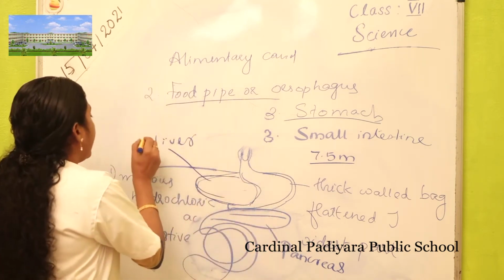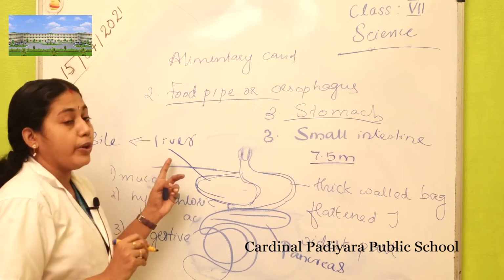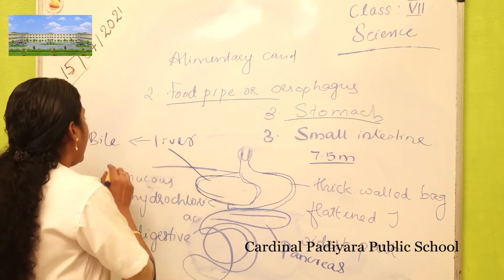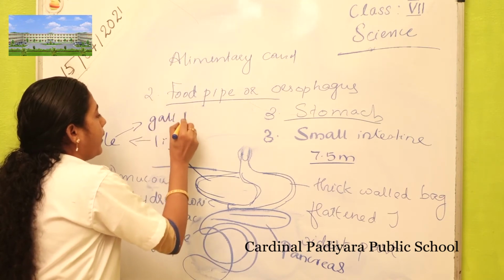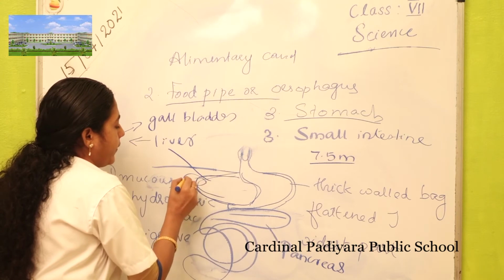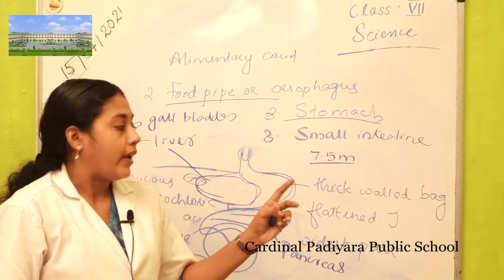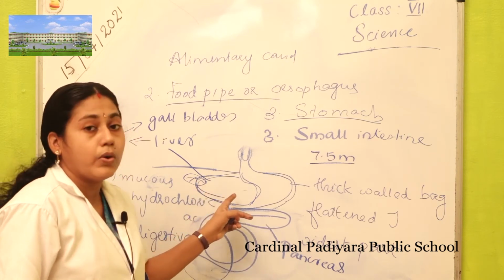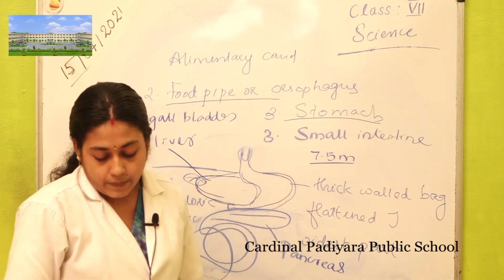The juice produced by the liver is called bile, and this bile is stored in the gallbladder. Above the liver we can see a sac-like structure called the gallbladder, which stores the bile produced by the liver.